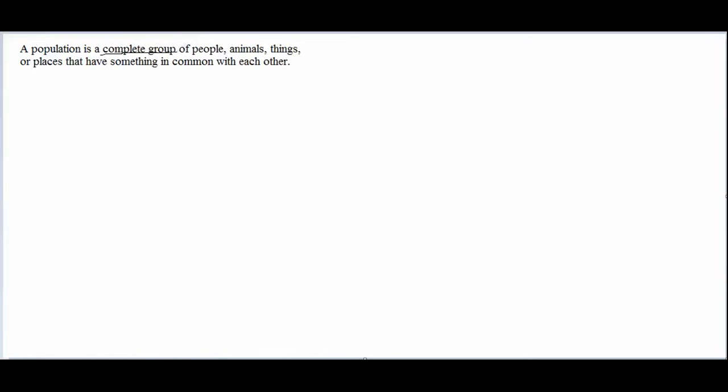If you're driving and you see a city limit sign, you'll notice that the city limit sign has a number on it that shows the number of people in the population of the city. In order for that number to be showing the exact size of the city's population, that number has to include every person who lives in the city. If even one person is left out, that number isn't actually showing the exact size of the city's population.